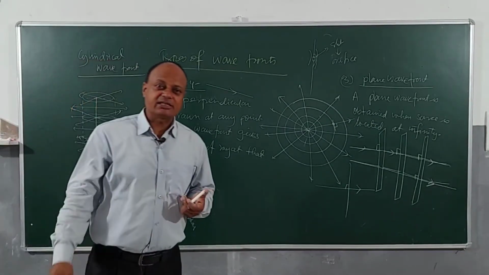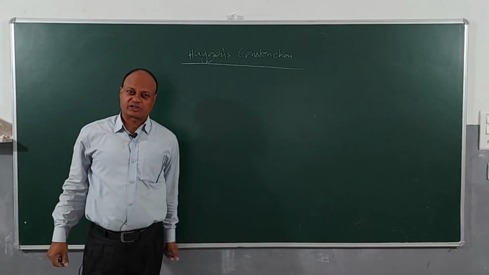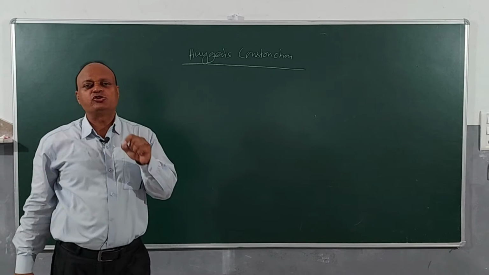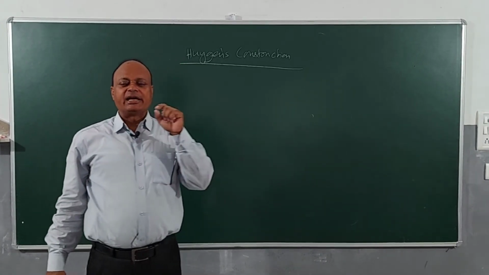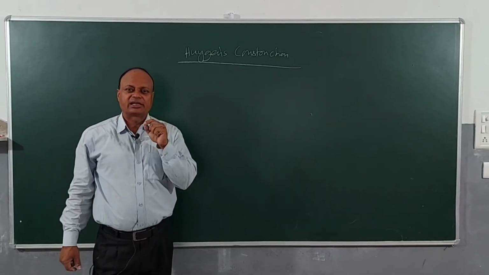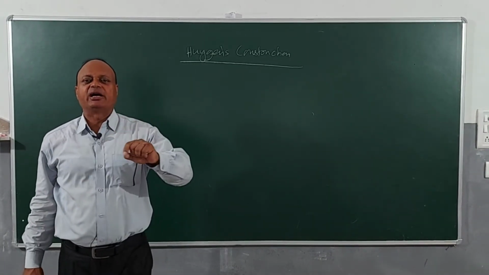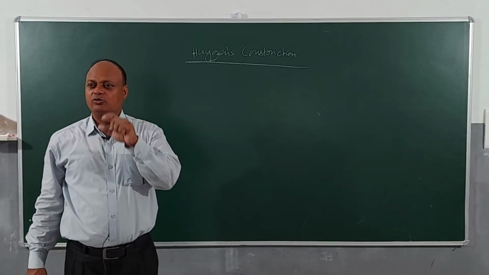They can ask in the exam, what is Huygens construction? Okay, so we'll be discussing what is Huygens construction. Okay, now children, we're going to discuss what is Huygens construction. Huygens construction is used to locate the current position of the wavefront. The third point of Huygens theory we discussed is that the current position of the wavefront is given by the common tangent drawn to the wavefronts.